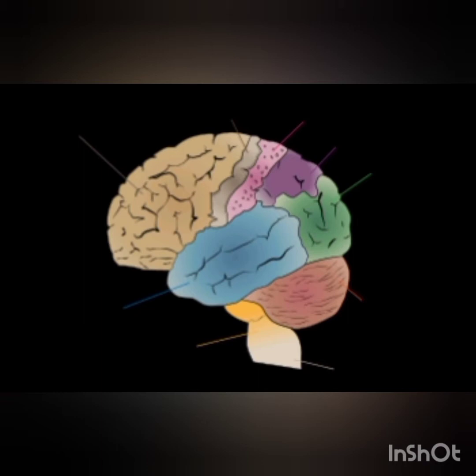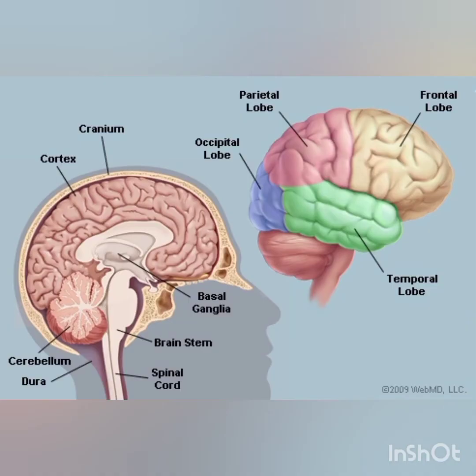Our topic today is the human nervous system. The human nervous system has three parts. Number 1 is the central nervous system. Number 2, the peripheral nervous system. Number 3, the autonomic nervous system.